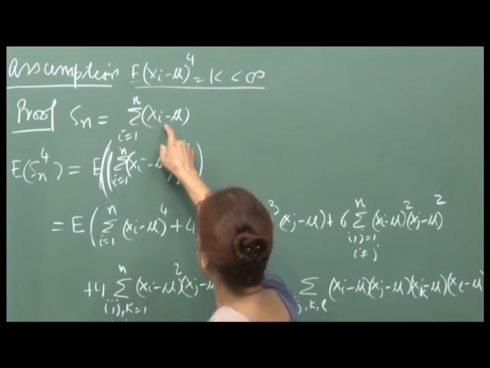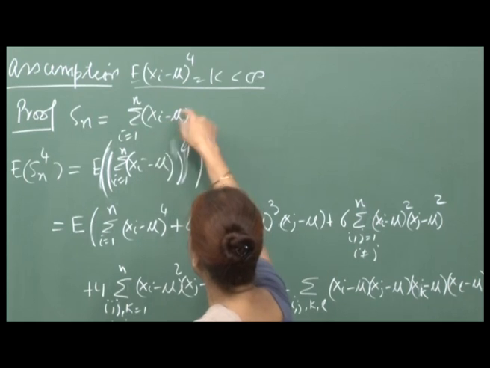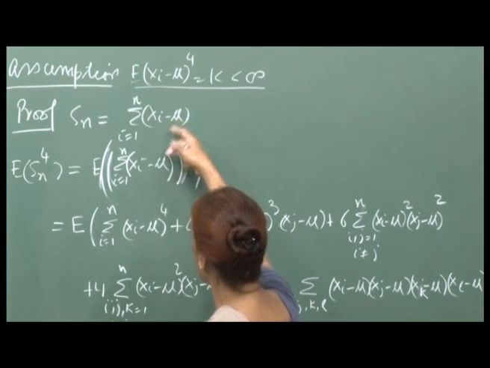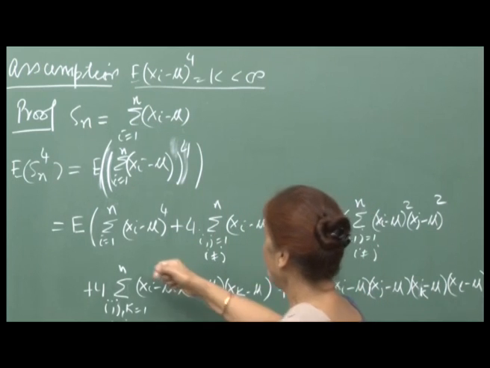When you are taking the fourth power of this sum, I am now expanding this by the binomial theorem.